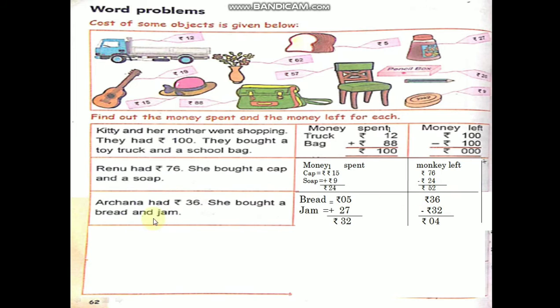Understood, children? Now come to the third sum. Archana had rupees 36. How much she had? Only 36 rupees she had. She bought a bread and jam. Okay, children, what she bought? She bought bread and jam. See, children, in the picture, bread cost how much? Rupees 5. Jam cost how much? Rupees 27. She bought only bread and jam. She had only 36 rupees. So, bread and jam cost how much? We have to find out.